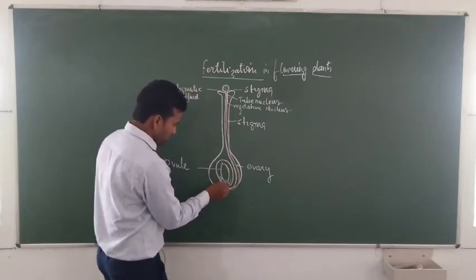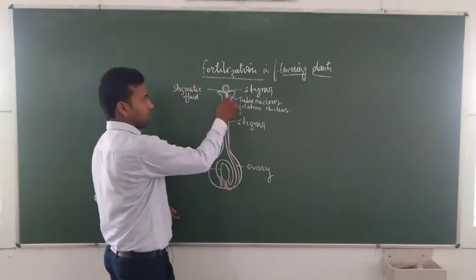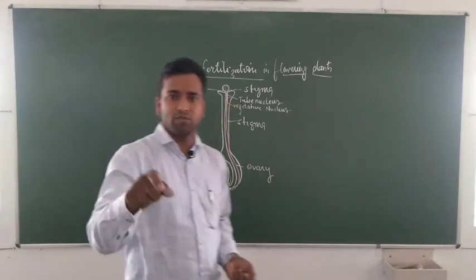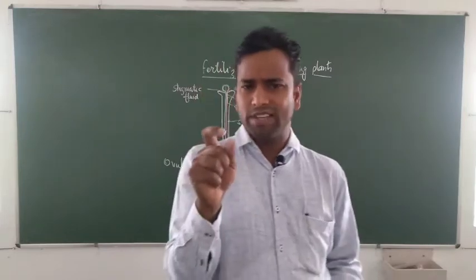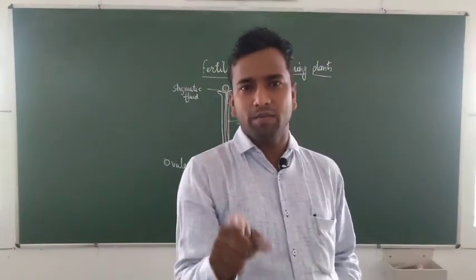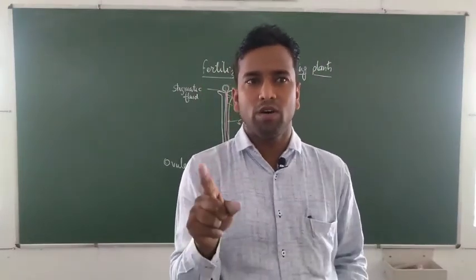The vegetative nucleus present on the tip of the pollen tube disintegrates near the tip of the micropylar end of the ovule.